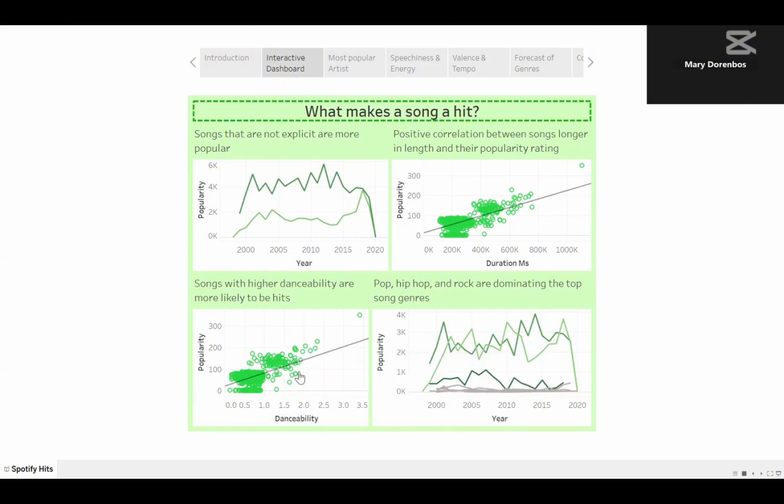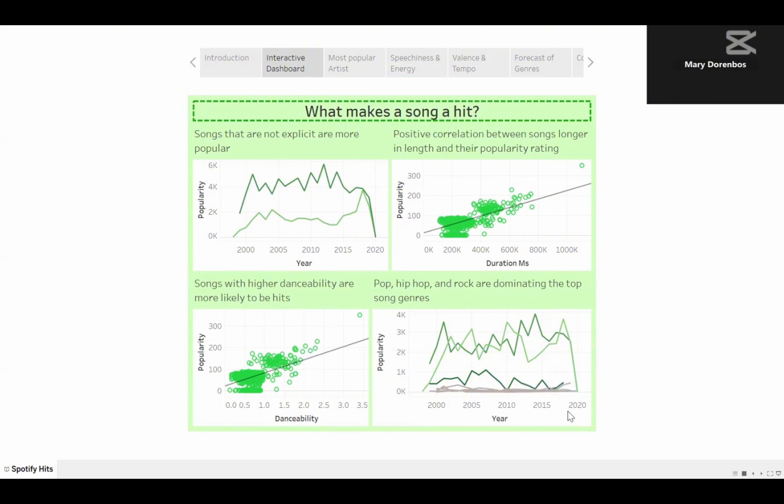So songs that are higher in danceability tend to be more popular. And then again, moving to the bottom right, we have the top genres and the year of their popularity. So pop, hip hop, and rock were the main three genres that were most popular in these years of 2000 to 2019.